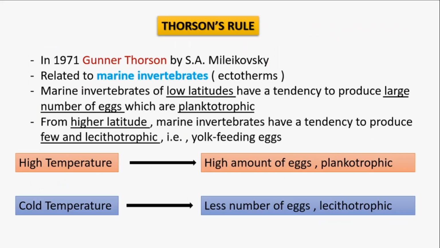Next is Thorson's rule. It was for ectotherms, mainly marine invertebrates, and this rule was named after Gunnar Thorson by S.A. Mileikovsky.